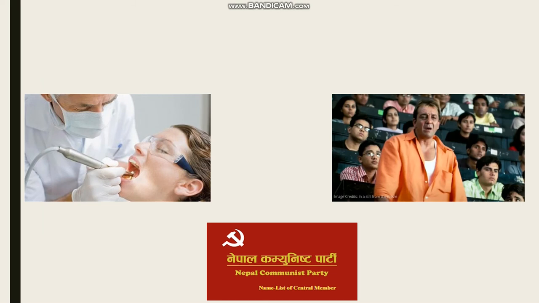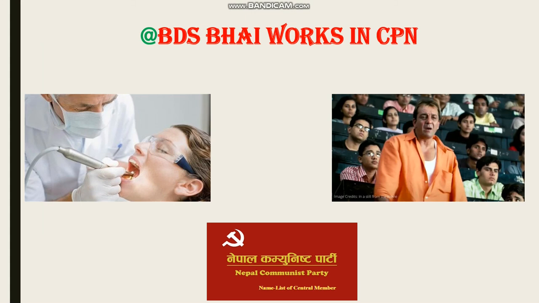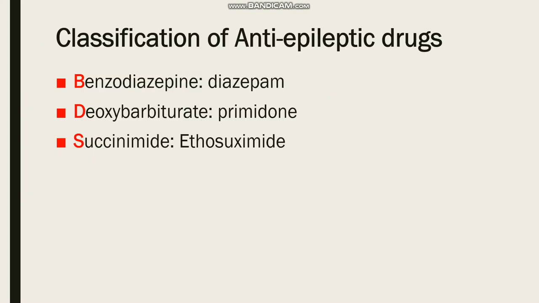In the first diagram, we see a BDS doctor is working, and in the next diagram we see Sanjay Dutt as Munna Bhai, and in the third diagram we see the Nepal Communist Party. This makes the mnemonic: a BDS Bhai works in CPN. CPN stands for Nepal Communist Party. Let's start with the single classification.